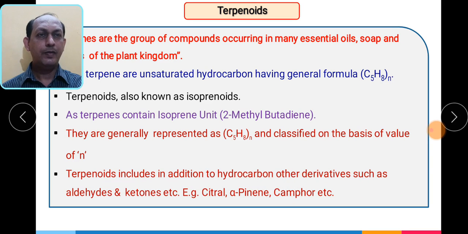From the general formula, they contain only carbon and hydrogen, but along with these they also contain some oxygenated derivatives, which may be alcohols, aldehydes and ketones. Examples of terpenoids are citral, alpha-pinene and camphor. I have taken these selectively because these are names you have heard in general application. So remember, citral, alpha-pinene and camphor are examples of terpenoids.